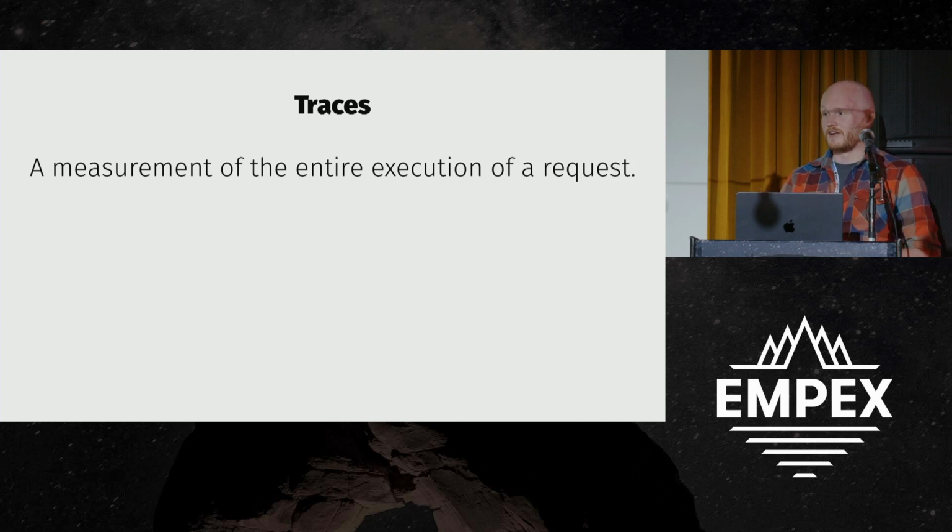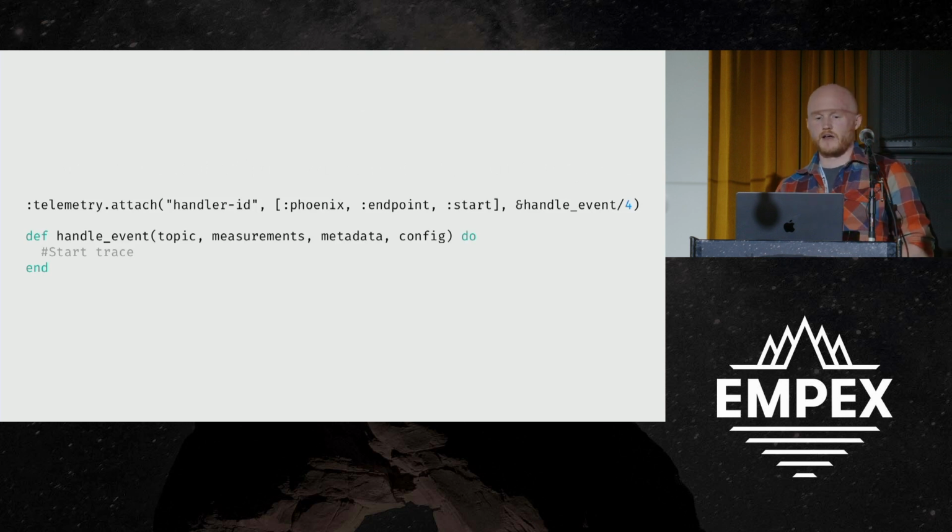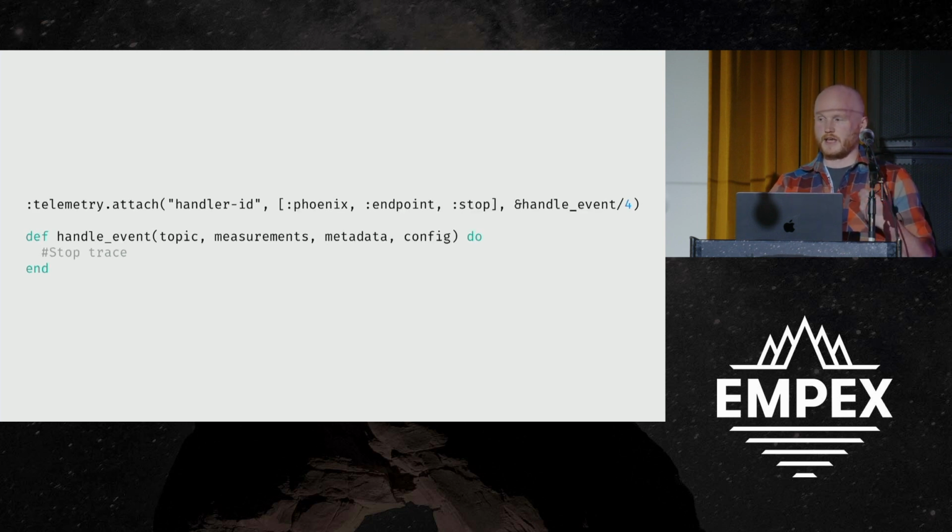We're a website, so in a lot of cases that's going to be a web request. We'll want to span the entire request response lifecycle. We also have a lot of background work, so every background job that gets processed, we consider a trace as well that we'll want to instrument. So how do we do this? As an example, luckily Phoenix has a slew of telemetry events that it emits. One of those is Phoenix endpoint start. So when the endpoint gets the request in, it will emit this event, and then we can start our trace by attaching ourselves to it. Likewise, it has a stop, so we can stop our trace there.